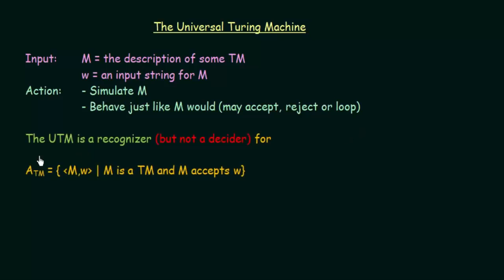So in conclusion, we can say that the universal Turing machine is a recognizer but not a decider for the language ATM, where we have the elements M and W, where M is a Turing machine and M accepts the string W. For this language, the universal Turing machine is a recognizer. It is a recognizer because it may sometimes accept, sometimes reject, and it may sometimes loop depending upon the Turing machine and the input. But it is not a decider because sometimes it could loop. That is why we cannot call it a decider. So that is about the universal Turing machine and how it works.